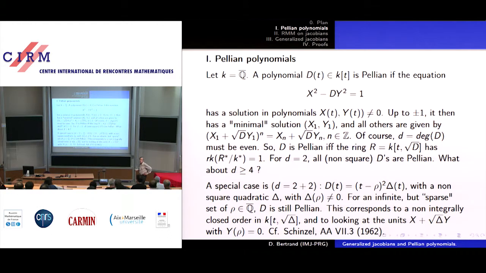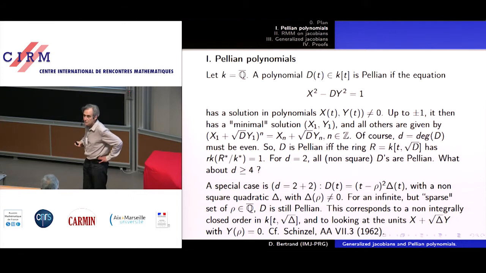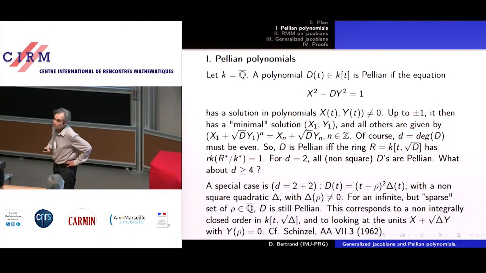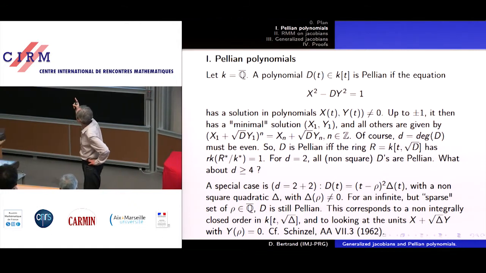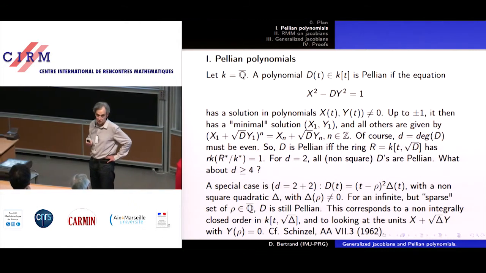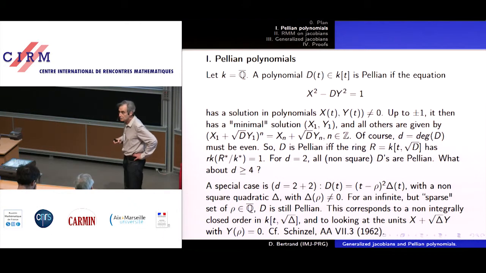So, well, if D is constant, the problem is not very interesting. If you look at the degree of D, because x squared and y squared both have even degrees, then you see that necessarily D must be of even degree. So after degree of D equals 0, we go to degree of D equals 2, here D a quadratic polynomial.